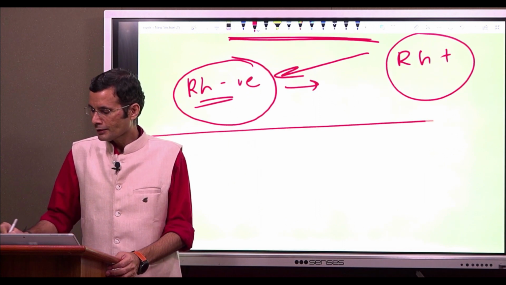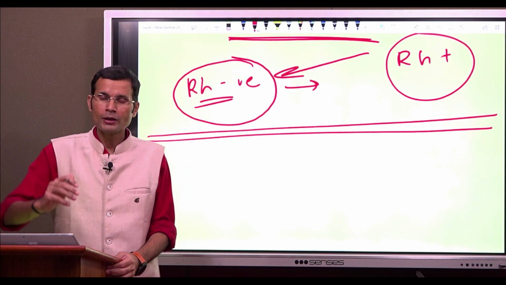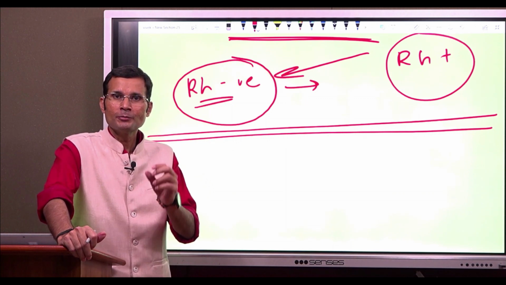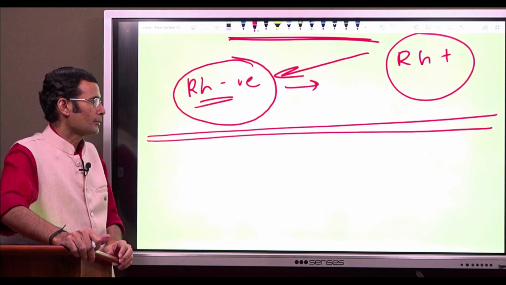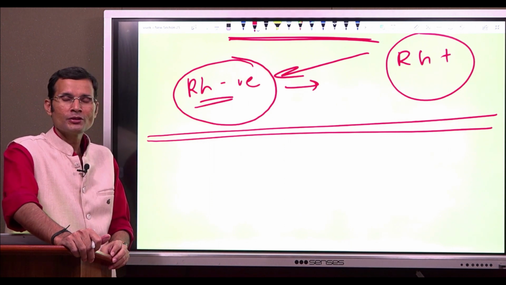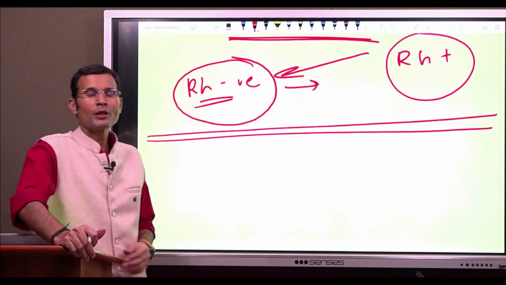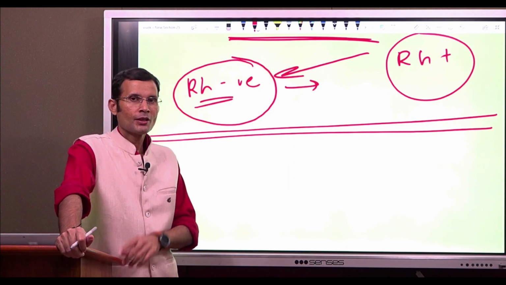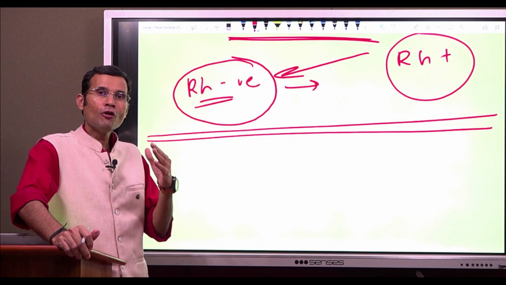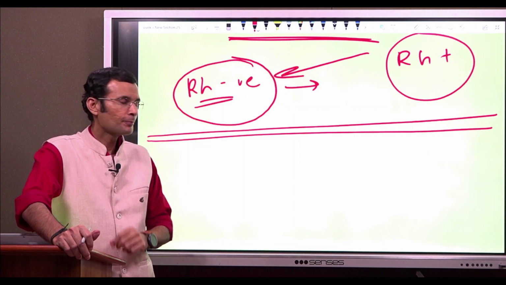Finally, let me conclude by saying one small related concept. Very often I used to ask in the vivas to many students, what is the function of blood group antigens? Mark my words, I am asking, what is the function of blood group antigens?